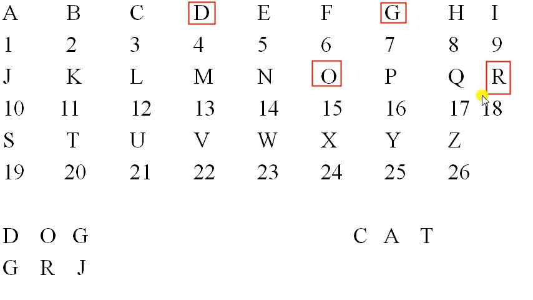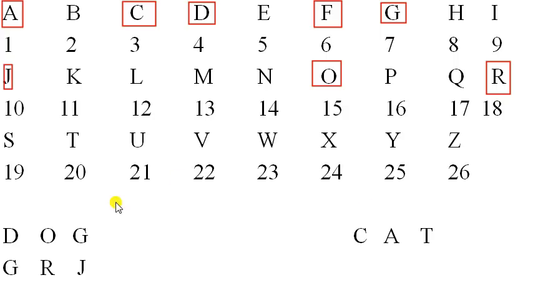Again after two letters comes R. Next letter is G. After two letters comes the corresponding letter J. Two letters are skipped in between. Then in the same manner we can find out the code that stands for cat. Here is a C. After two letters comes F. So the first letter corresponding to C is F. Then next letter is A. After two letters comes D. So the second letter corresponding to A is D.